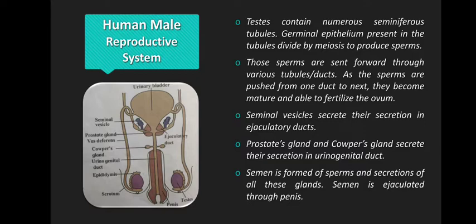Seminal vesicles are secreting their secretions in the ejaculatory duct, and prostate gland and Cowper's gland secrete their secretion in the urinogenital duct. Right? Now, as the sperms pass through the ducts, seminal vesicles pour their secretion, and along with that secretion, sperms will also move through the urinogenital duct, where Cowper's gland and prostate gland have also secreted their secretions, and ultimately this leads to the formation of semen. Correct? This semen will be ultimately ejaculated through the penis after the process of copulation is done. Followed?